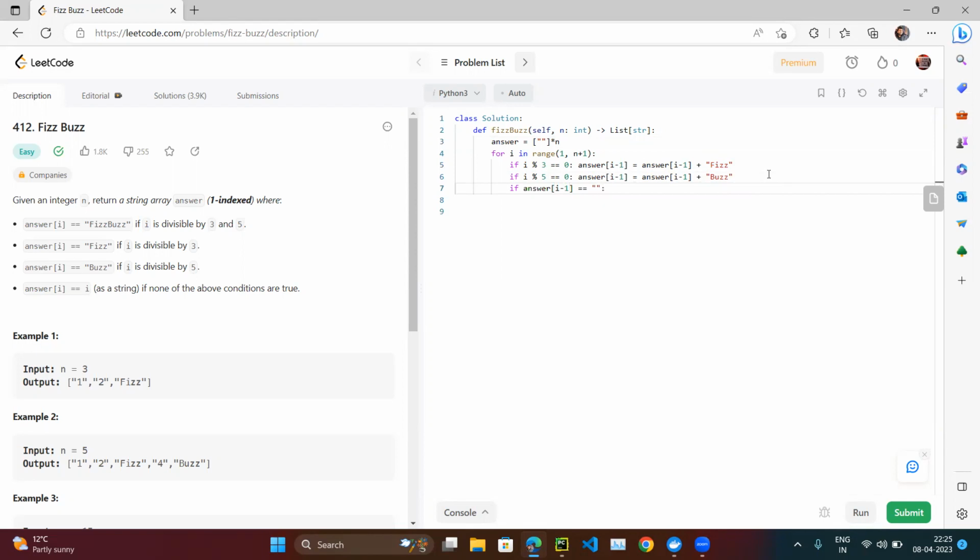If it is blank, then answer of I minus 1 is equal to string of I. You can say it like this. And at the end we have to return answer.